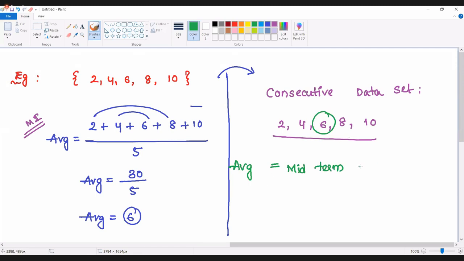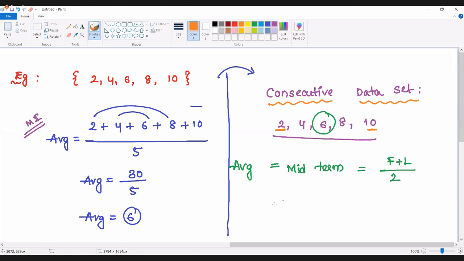Or otherwise, we can also find the average by using the other formula, which is first term plus last term divided by 2. The first term is 2 and the last term is 10. So 2 plus 10 divided by 2 gives the average. That's nothing but 12 by 2, which is 6. That will indicate the average of the data set.